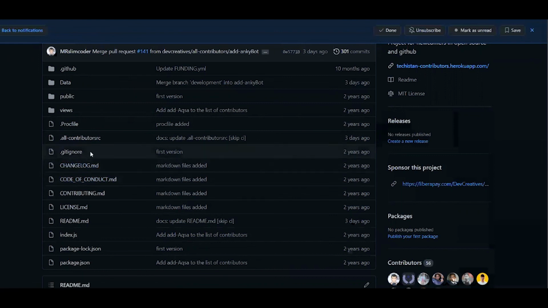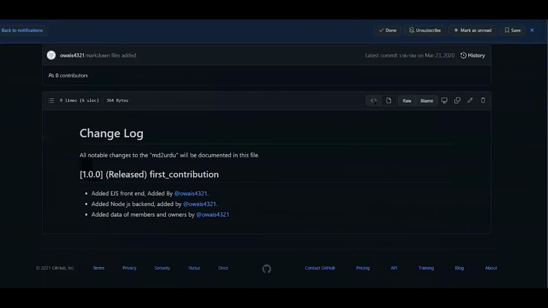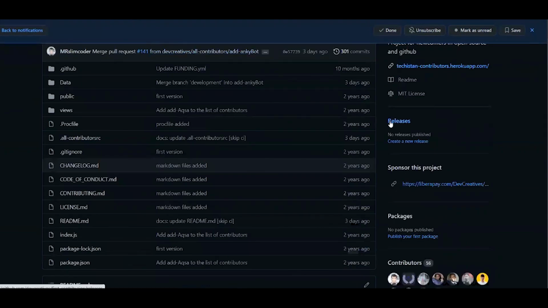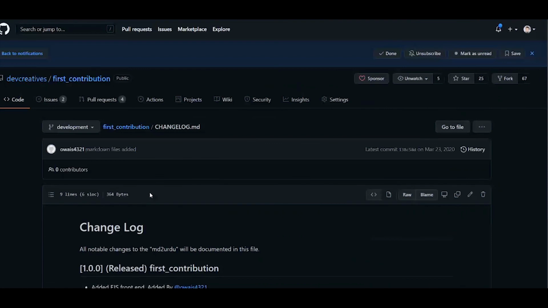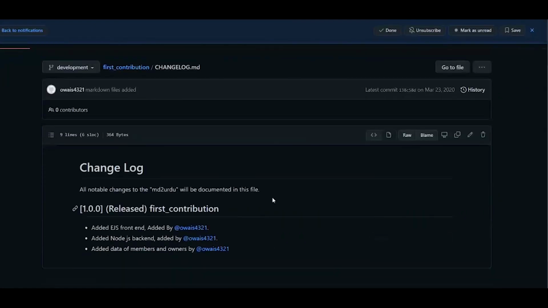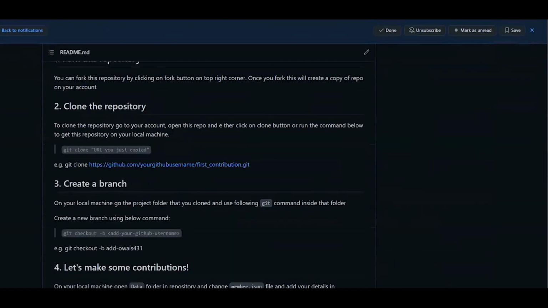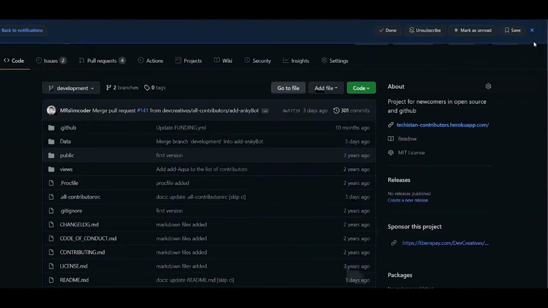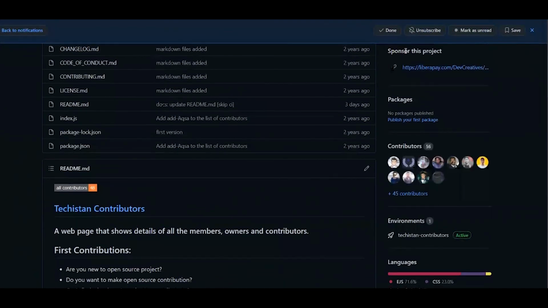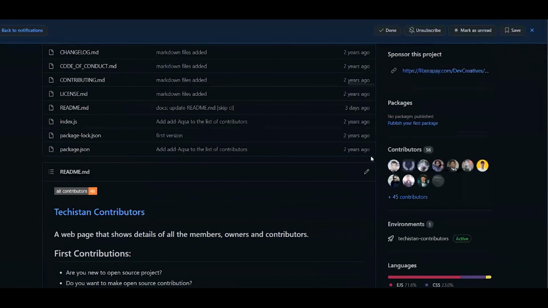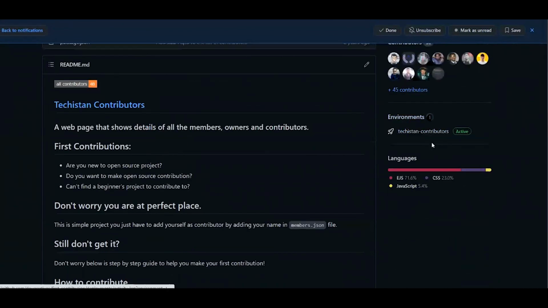And changelog. Changelog is a file which everyone maintains within open source projects, but it is very hard to maintain because we already have a releases section here, so it is not required. The changelog.md is something like this: version 1.0, these things were added by this person, and version 1.2, these things were added by him and all the team members. And here is the sponsor which I discussed, and here are all the contributions and environments.